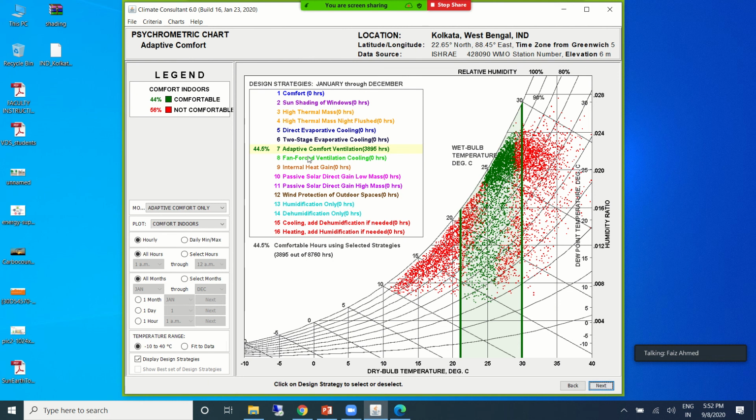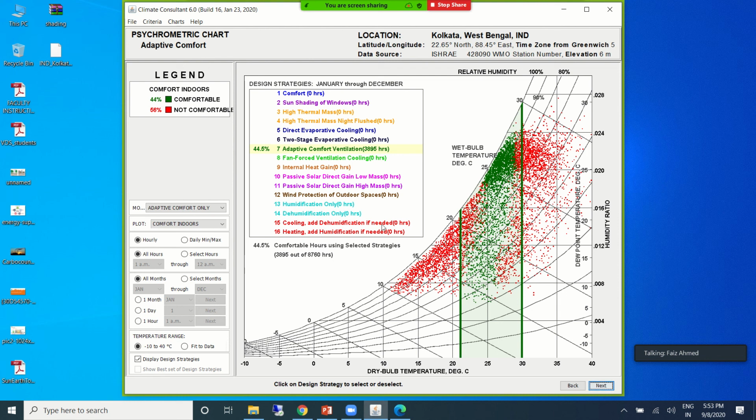If you use adaptive comfort ventilation, which means even removing a shirt, turning on a fan, or opening the window can be an adaptive strategy, then we will be comfortable for almost 3895 hours. It is given in terms of hours.